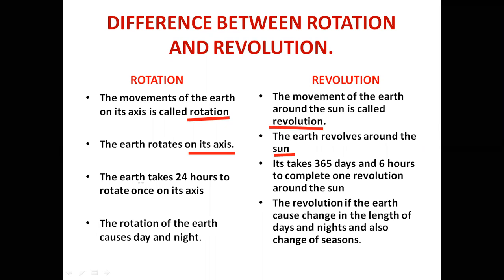Time taken: the earth takes 24 hours to rotate once on its axis, and it revolves around the sun in 365 days and 6 hours. अर्थ के रोटेट होने की वजह से क्या होता है? डे और नाइट्स होते हैं. And because of the revolution, there are changes in the length of days and nights, and also changes of seasons. So class, that's all about the revolution of the earth.